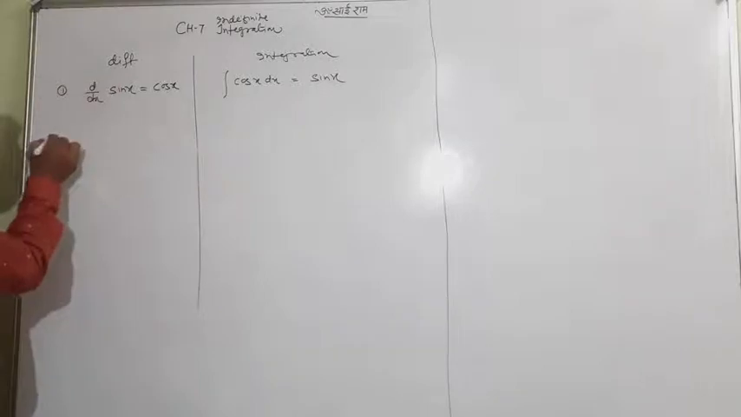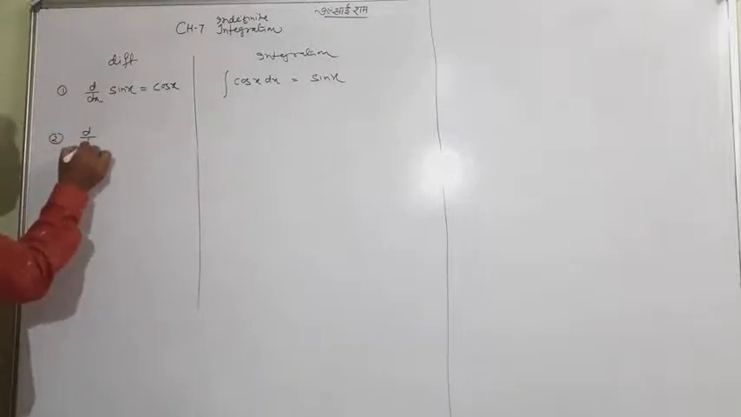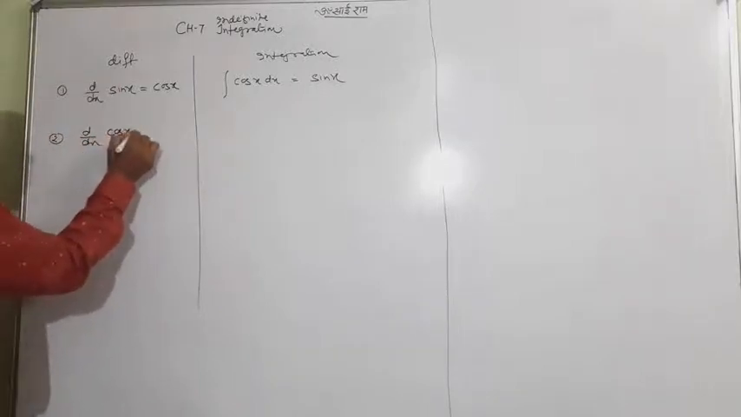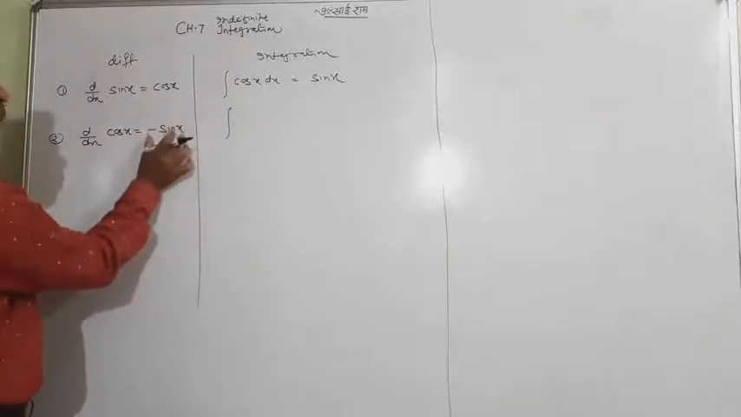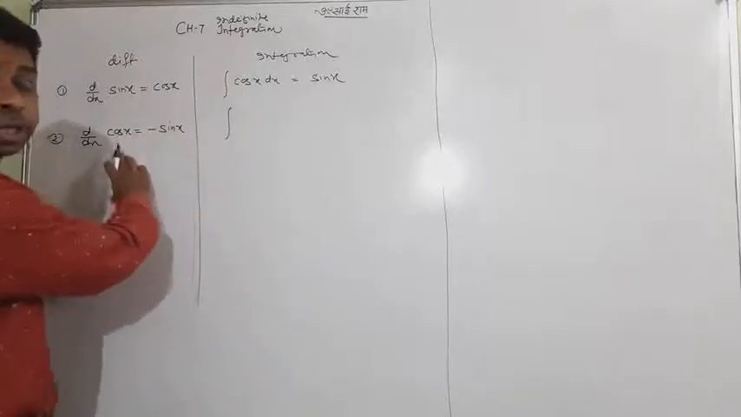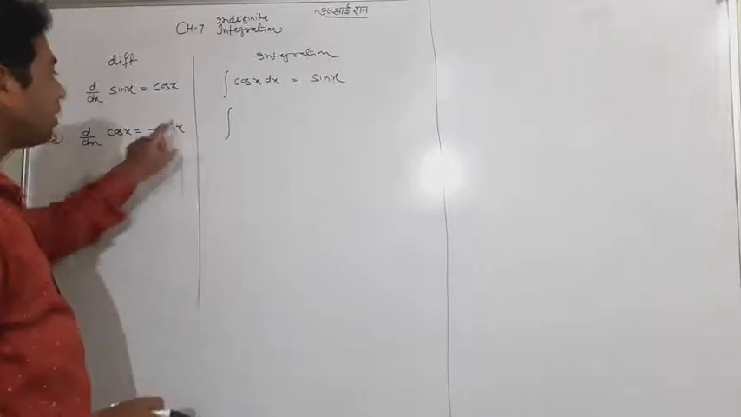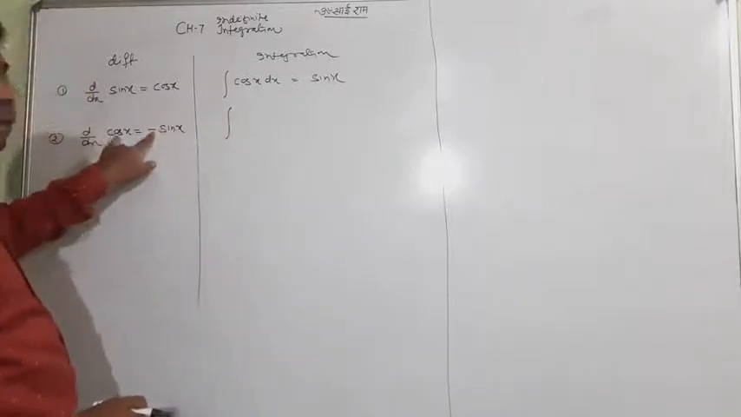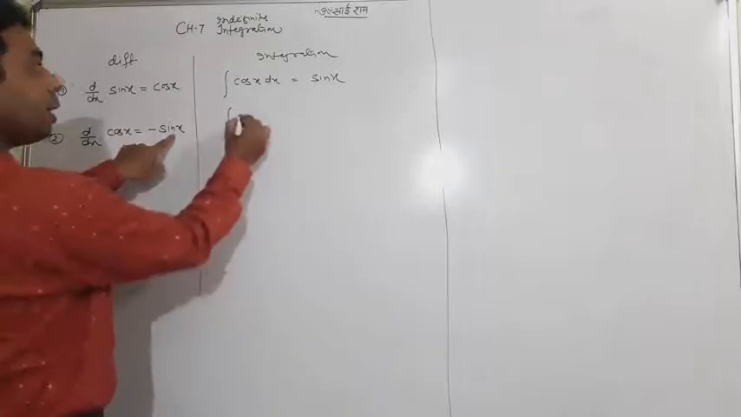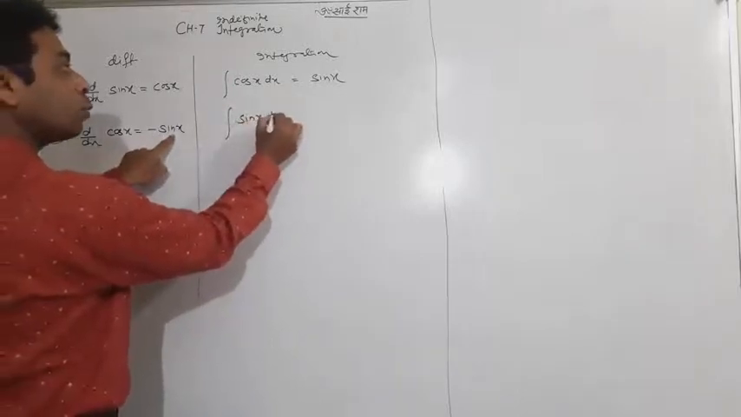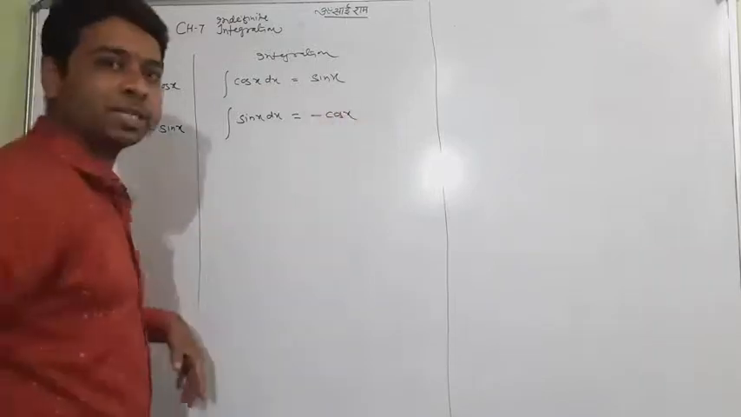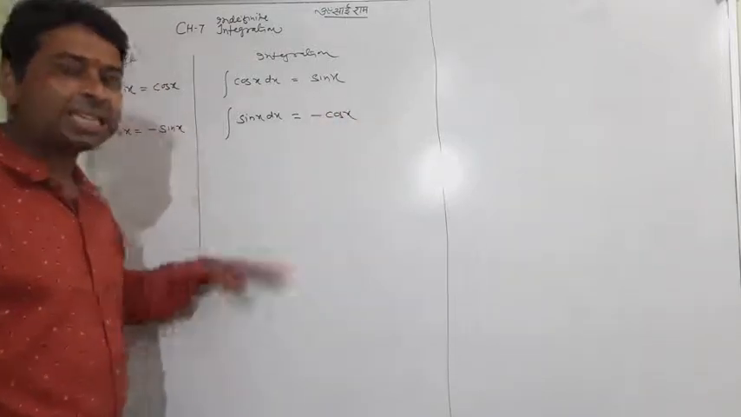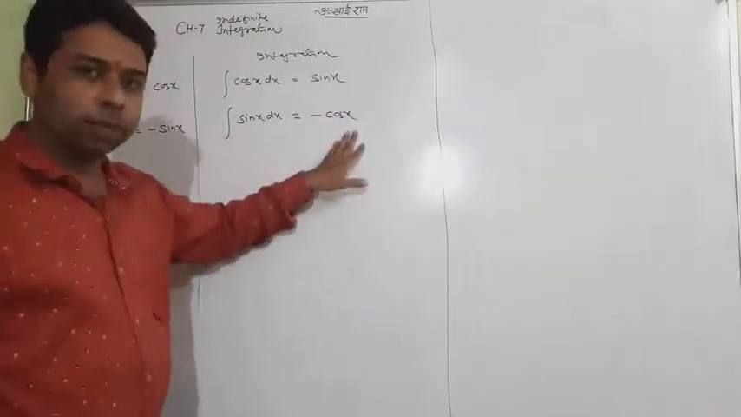Now the second one: d by dx of cos x is equal to minus sine x. So what is the integration of minus sine x? It will be cos x. So I am not using the minus here, but I use the minus with the cos. So I'll write that the integration of sine x will be minus cos x. You know, I just transferred the minus to that side. So I can write that integration of sine x is equal to minus cos x.